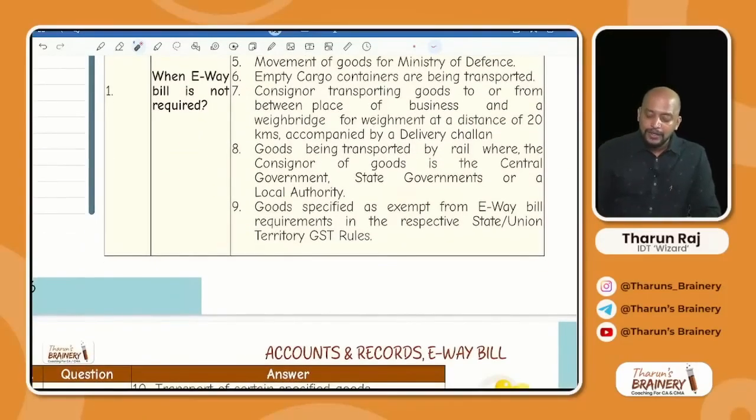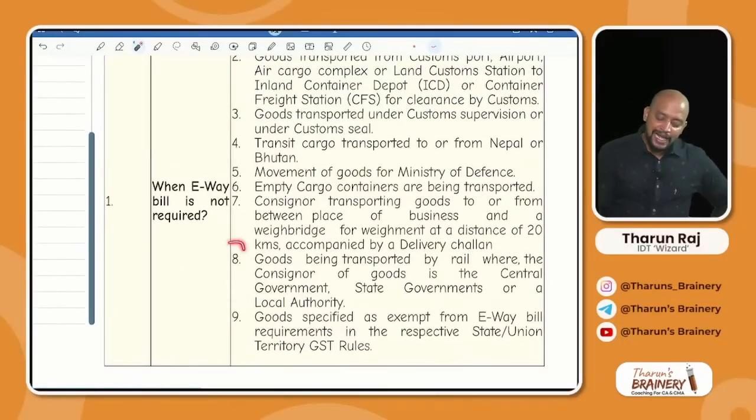Point number 8, goods being transported by railways, where the consignor of the goods is the central government, state government or local authority. If government goods are being transported, that does not require e-way bill, in which mode? Railways. What is the difference between point number 8 and point number 5? Point number 5 is defense goods in any mode, but 8th point is railways, the goods belonging to any department of the government. Got it?